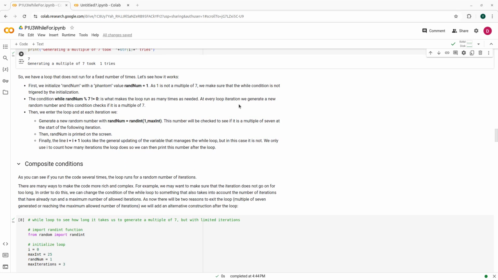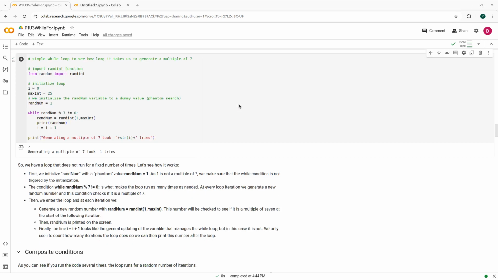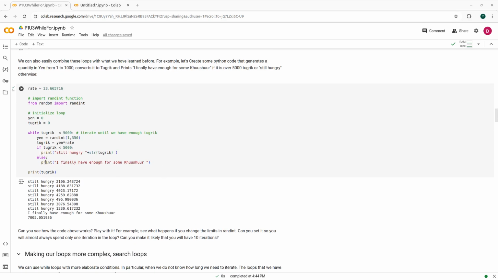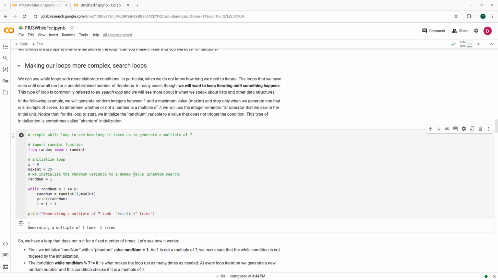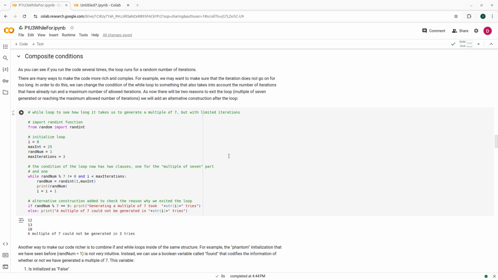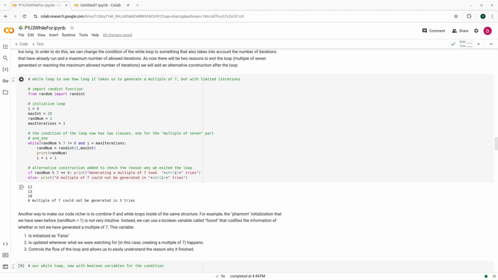There are other ways to make the code more complicated. Here we are already seeing how we can use ifs inside of whiles, that we can have whiles with iterations that run for different times. In this case we are going to use a somewhat more complicated condition. So for example, here we could add a maximum number of iterations. In this case 25. If you iterate for 25 times, you should stop and say this did not work.